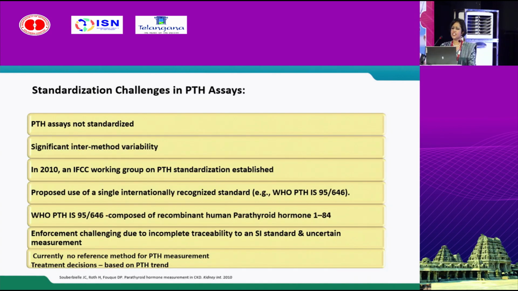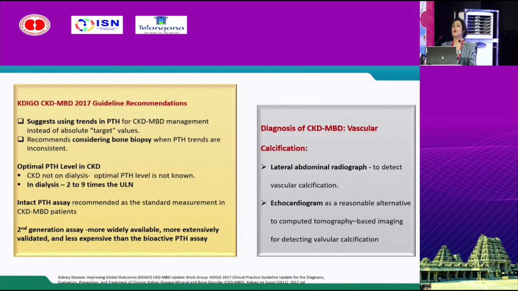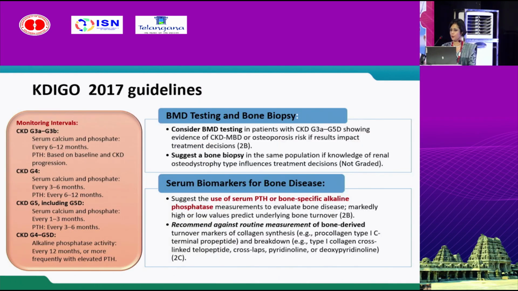Now, standardization is a big challenge in PTH assay and no reference method currently. So, as KDIGO guidelines recommend, go for a trend in PTH monitoring rather than a single cutoff value. Intact PTH assay is the recommended one, and in dialysis, the optimal level as per KDIGO is 2 to 9 times the upper limit of normal. And we know the biomarkers recommended by KDIGO are PTH and bone-specific ALP.